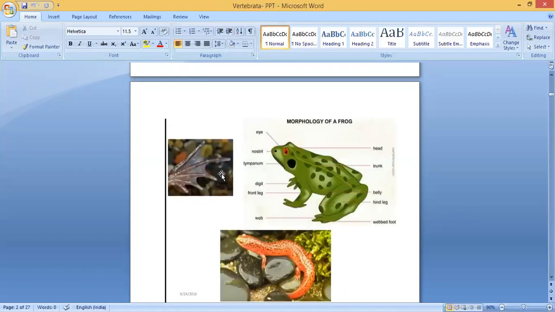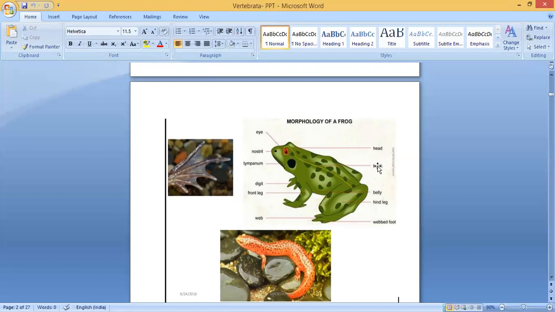Yes, look at this. This is webbed feet. You can see these are the digits or toes. In between, you can see skin is attached. This is called web. Okay, what is the use of this webbed feet? It's used for swimming. Here you see there's a frog. You can see here the eye. Look at this, this is the eye. Nostril. We have nose and nostrils. Tympanum. This is an eardrum. I told you just now. Tympanum. It's on the side of the head.